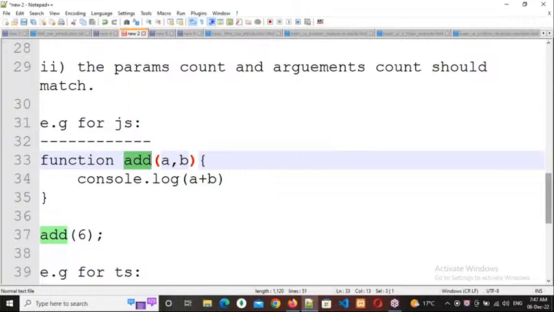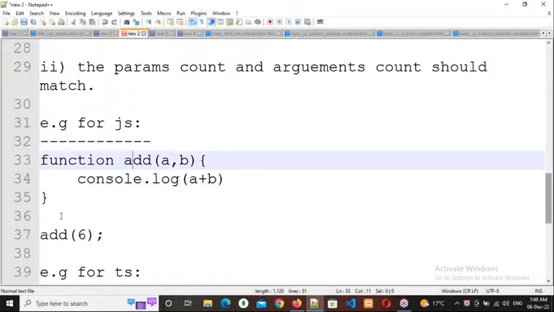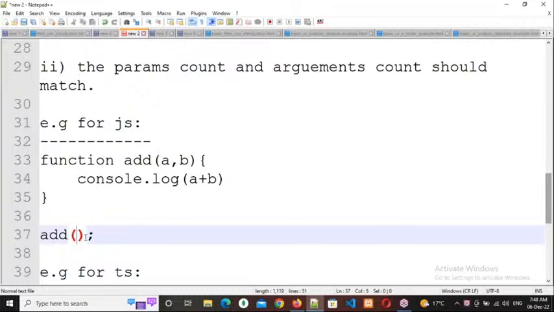And here I'm writing line number 37, add(6, 4). Whenever you write any instruction in a function, we need to call that function. Then only those instructions will execute, not automatically. So what is our function name? Add. That's why I'm calling add here, because I want to perform the add functionality.